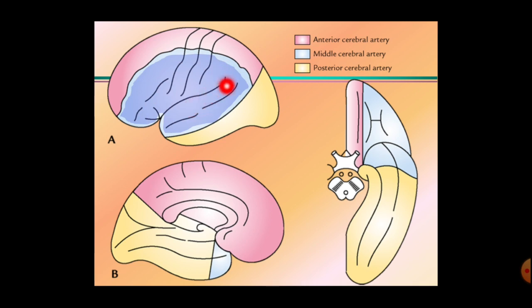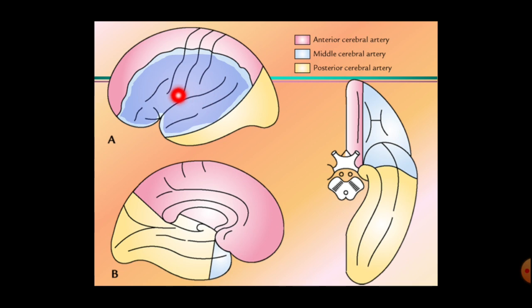Most of the superolateral surface, excluding a strip which is supplied by the anterior cerebral artery, and the rest of the yellow area, is supplied by the posterior cerebral artery. Okay, so here this is the large area supplied by the middle cerebral artery. Now we have to correlate here what are the functional areas supplied by these different arteries.